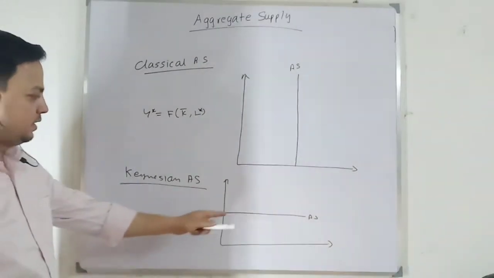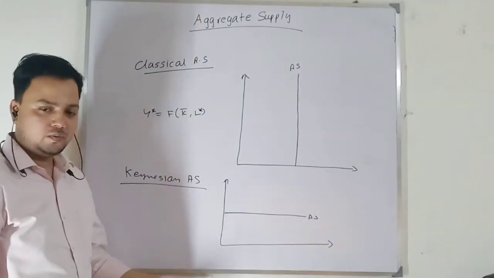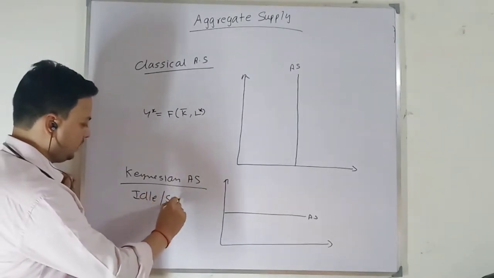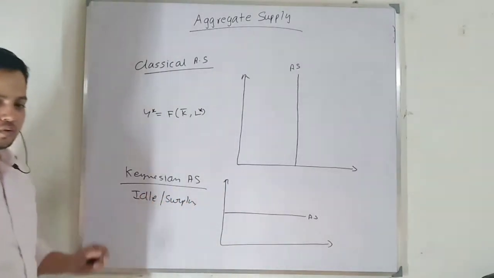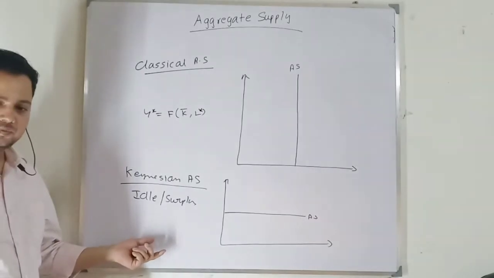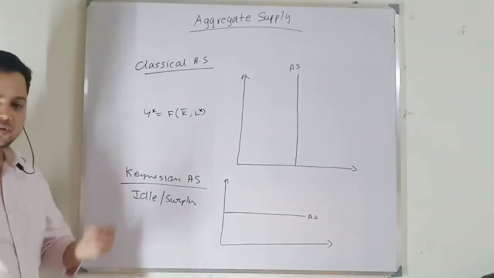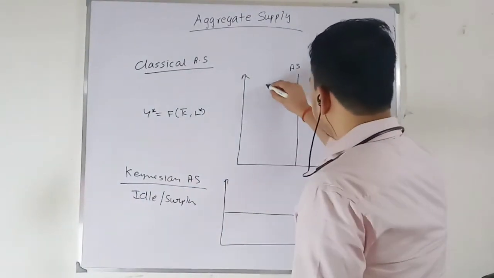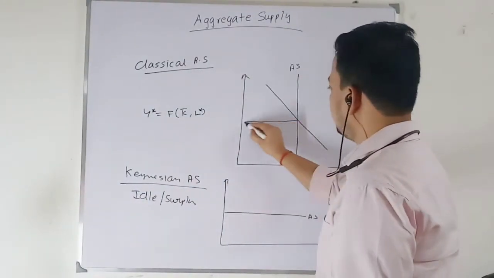So this is the aggregate supply curve when you have idle capacity or surplus capacity in the economy. So firms can employ more workers at the going wage rate and that will not drive up the cost. But here, suppose this is your aggregate demand and this is the price level.